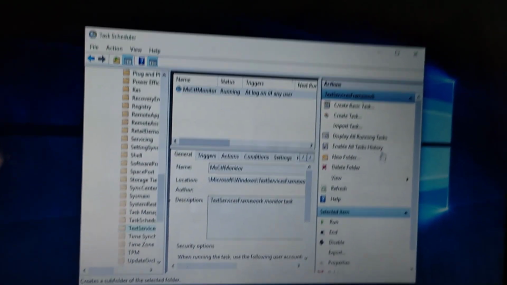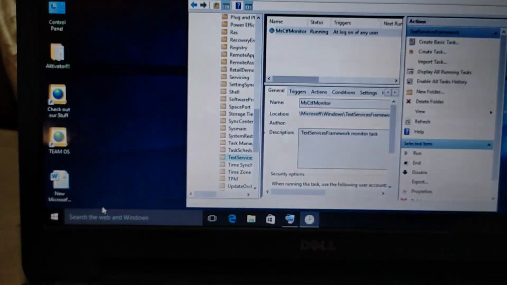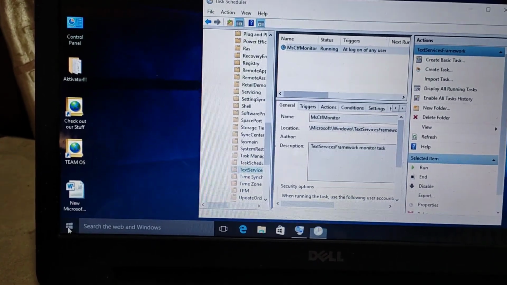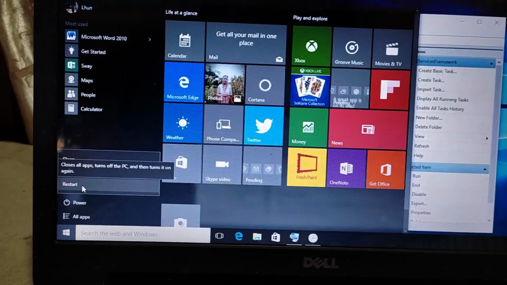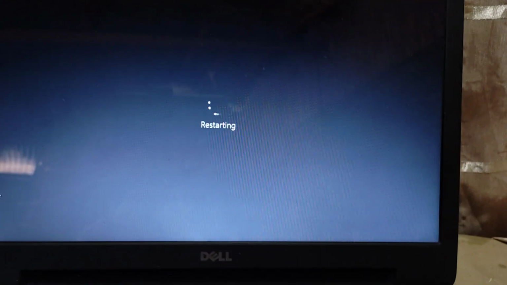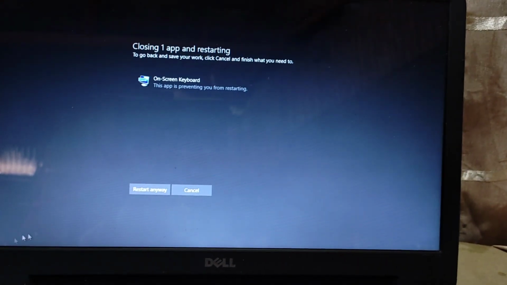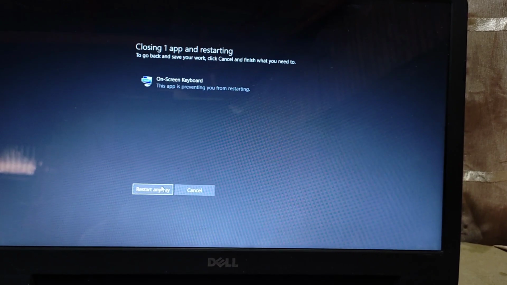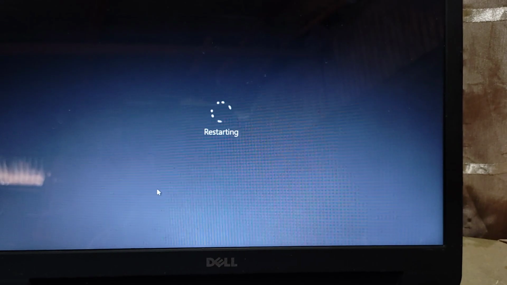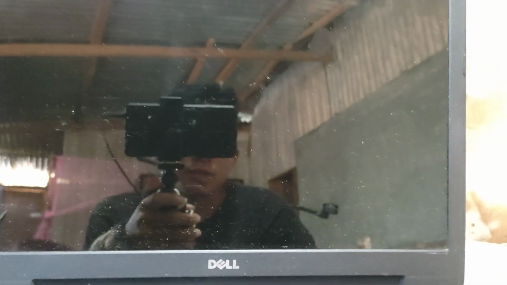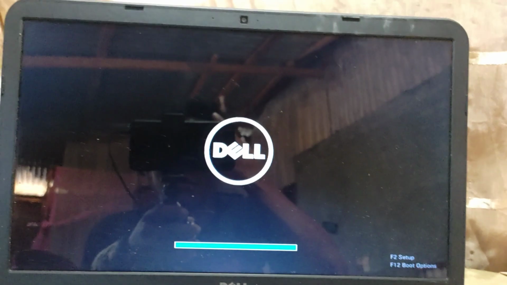Okay, I have pressed run already, and now we have to restart the computer again. Then power, and then restart now. So we have to wait for the computer to boot up again, and we'll see if that fixes the problem. Restart anyway. We did not close the on-screen keyboard. Okay, let us wait for the computer to boot up once again and see if we have the problem fixed. If it's not fixed by now, then I think the actual problem may lie in the keyboard itself.